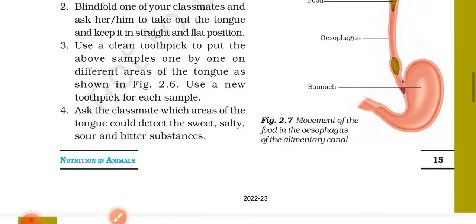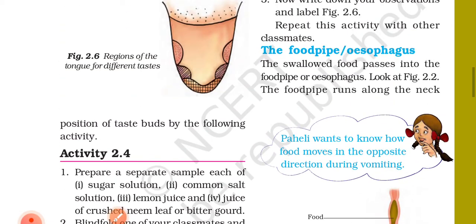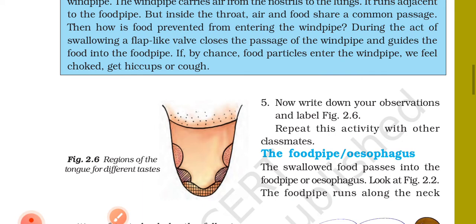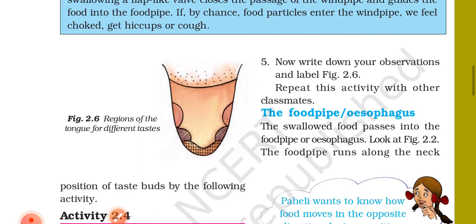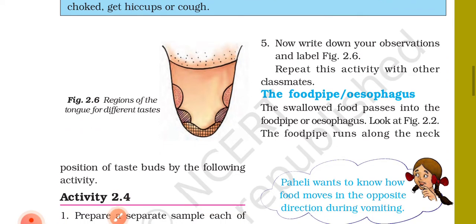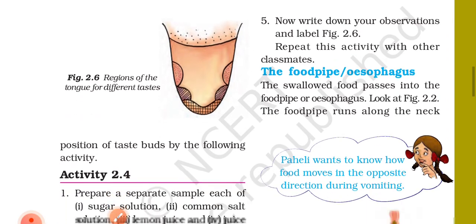Four, ask the classmate which area of the tongue could detect the sweet, salty, sour and bitter substances. Five, now write down your observation and labels in figure 2.6. Repeat this activity with other classmates.